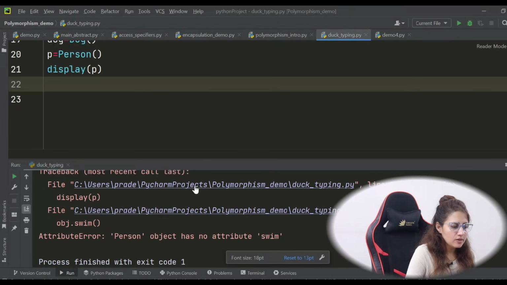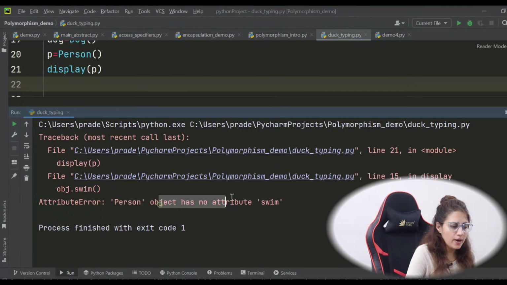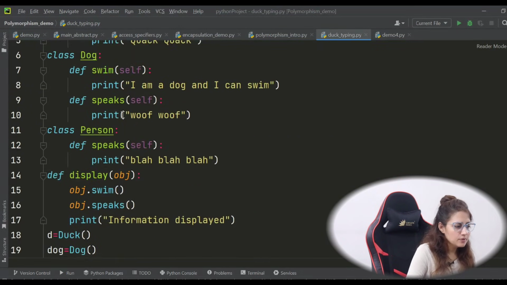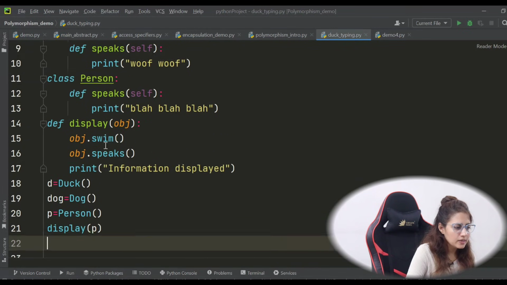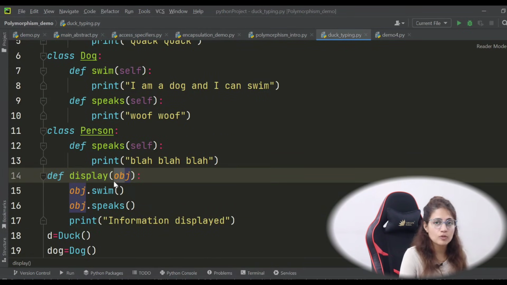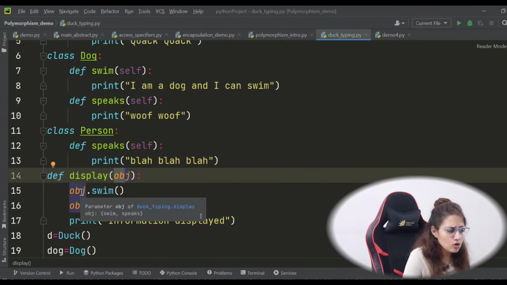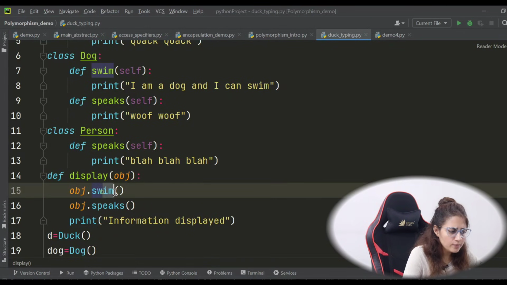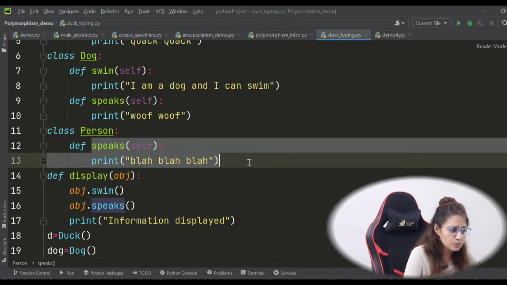See, person object has no attribute swim. When you're calling this obj.swim, in the person class, when you call P, this object becomes from the class person. So on this object, have you defined the swim method? See in this class, no, we have just defined speaks. That is why it is giving an error.